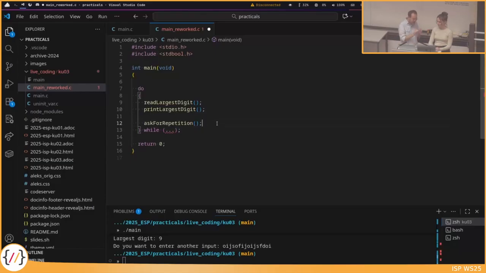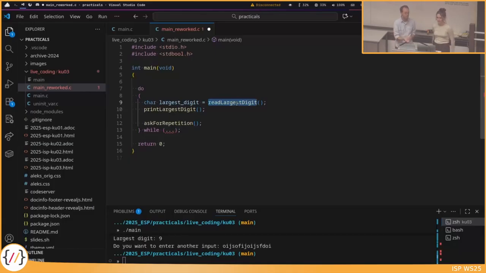I mean, we need to add a few things here so that it actually works. If we read the largest digit, of course, we need to obtain this largest digit and store it somewhere in the main function. So we need to create a variable, largest digit, which is then the return value of this function.